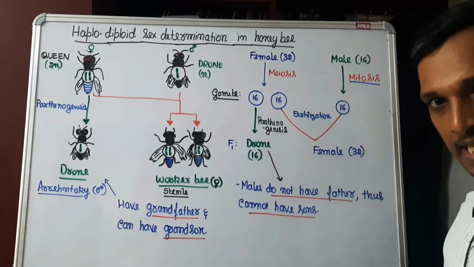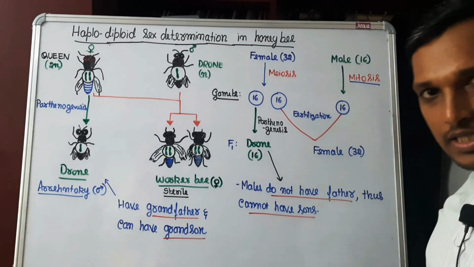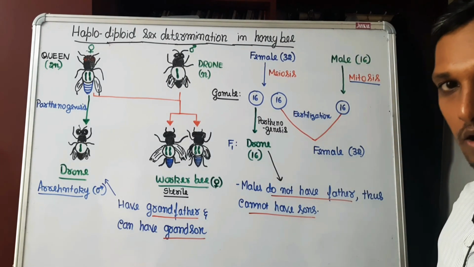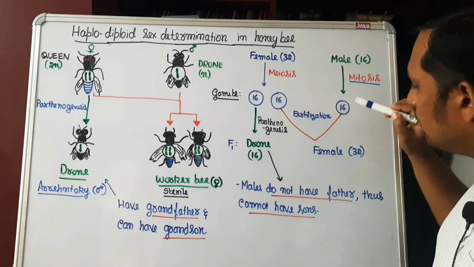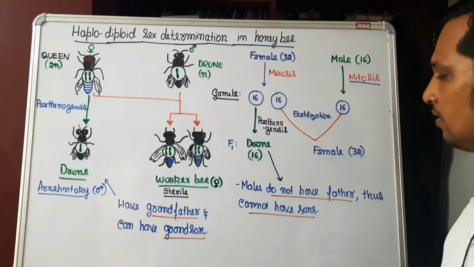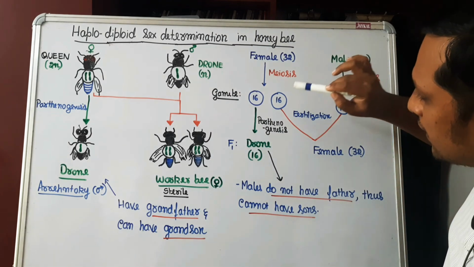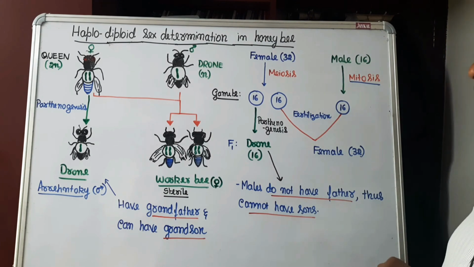It is n. So not possible to undergo meiosis. It will undergo equational division, mitosis. Through mitosis, there will be production of a sperm or a male gamete with 16 chromosomes. Its role is sperm will fertilize the egg. Now where the fertilization occurs?